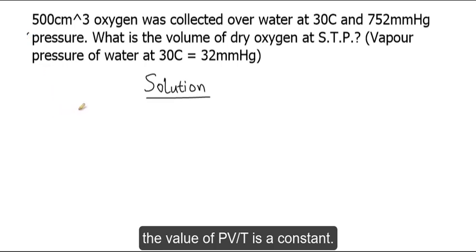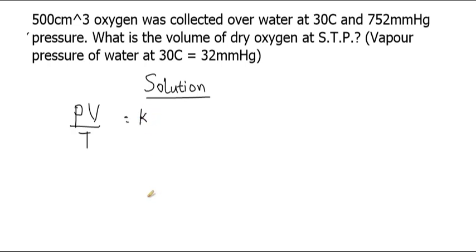Here I have my PV over T to be a constant K. So now, since you are given an initial volume, pressure and temperature, and we will also be dealing with the final one as well, we can have the relationship to be P1 V1 over T1 equal to P2 V2 over T2.